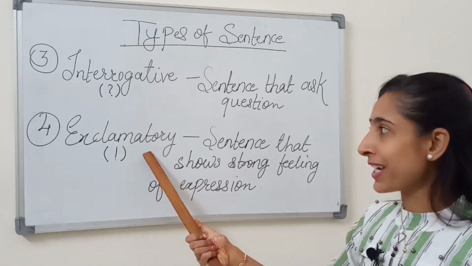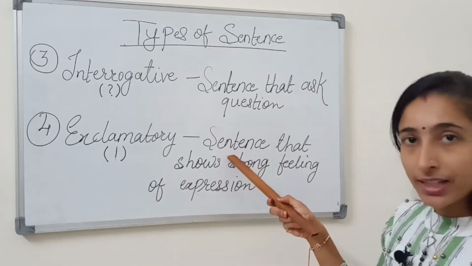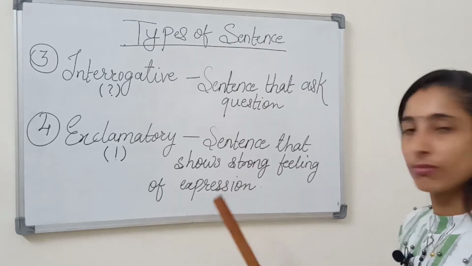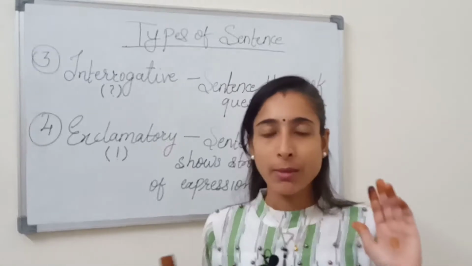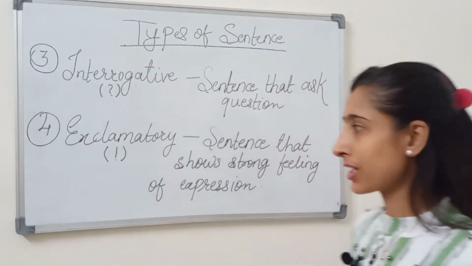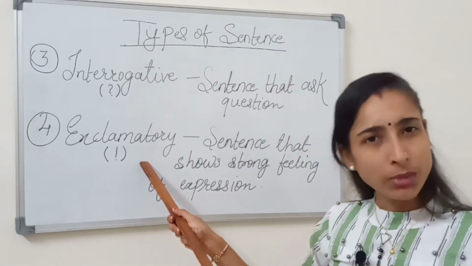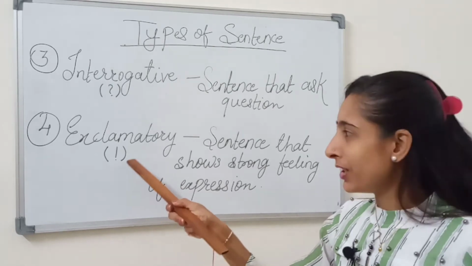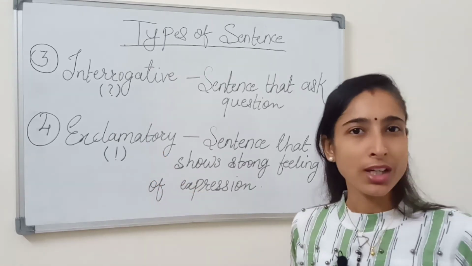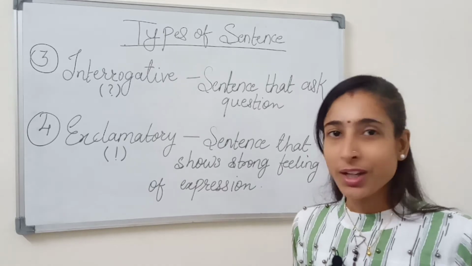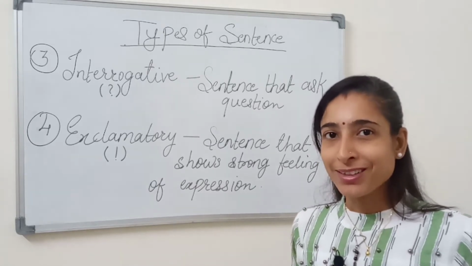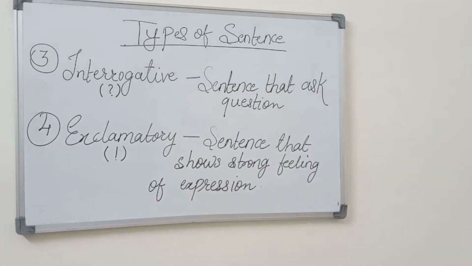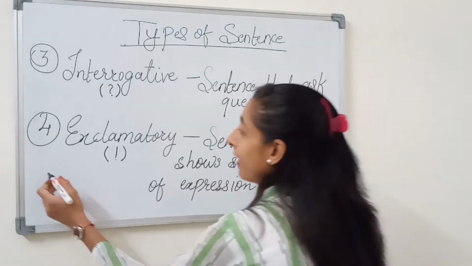Let's move to the last type of sentence, which is my favorite too. Why? Because it is an exclamatory sentence. Exclamatory sentence means a sentence that shows strong feeling of expression. Before moving to the definition, can you remind me what this signature means? Do you know where this signature is used in some other part of speech also? No? Let me tell you. It is used in interjection too.